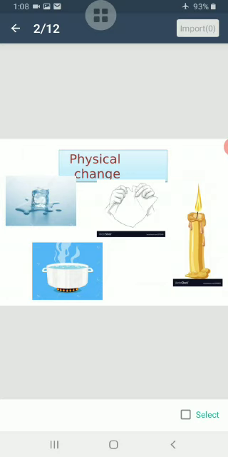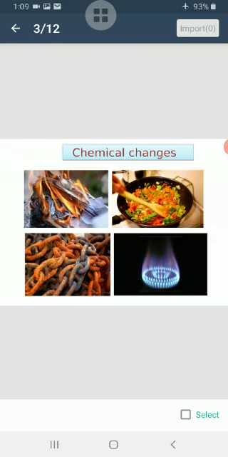And when we tear a paper, the paper is cut into small pieces, and wax melts when we blow the candle. So these are some physical changes.